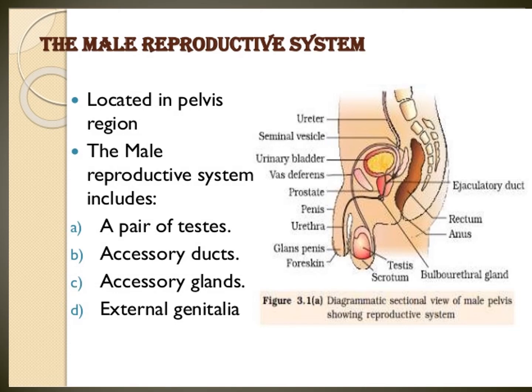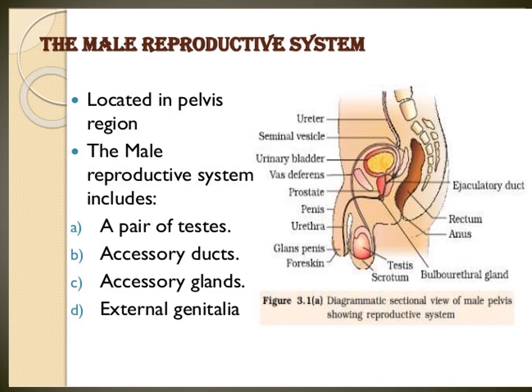The male reproductive system includes a pair of testes, accessory ducts, accessory glands, and external genitalia. Those are the parts of the reproductive system.